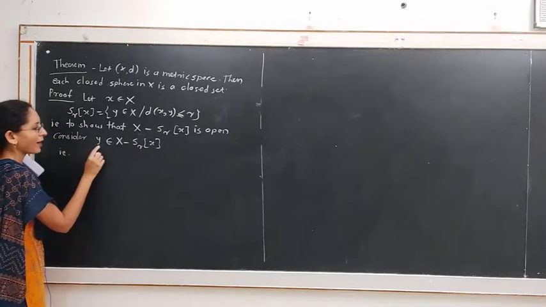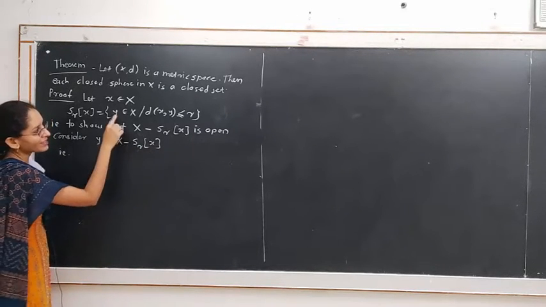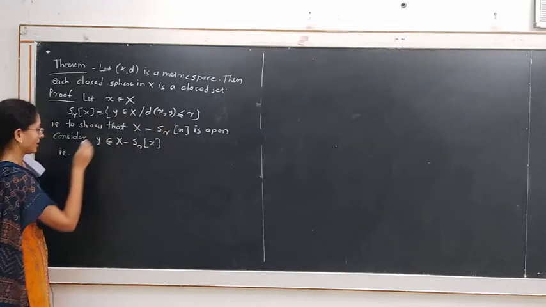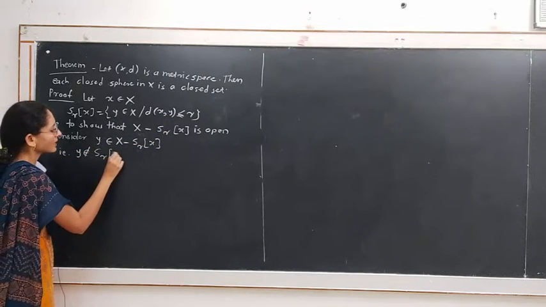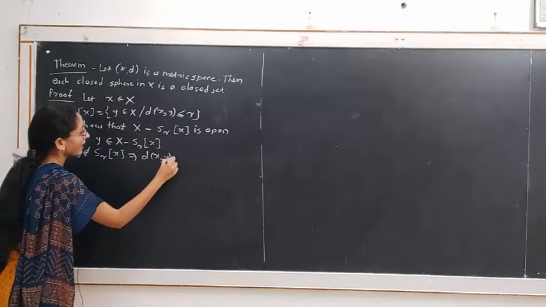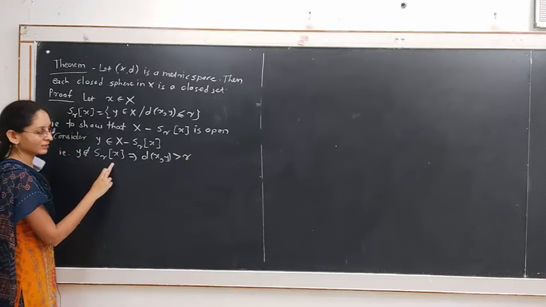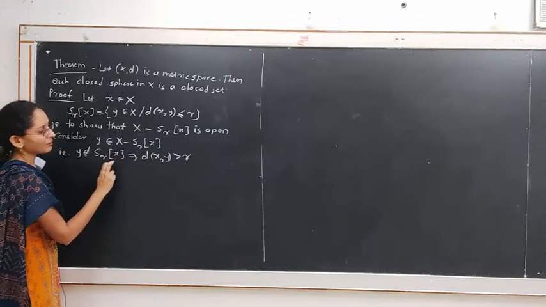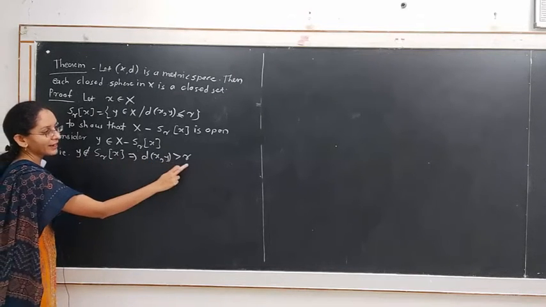That is, y belonging to the complement of S_r of x means y does not satisfy this condition. That is, y does not belong to the closed sphere S_r of x. This implies the distance between x and y is strictly greater than r, because y is not a point of this set. Therefore, the distance between x, its center, and y is strictly greater than r.